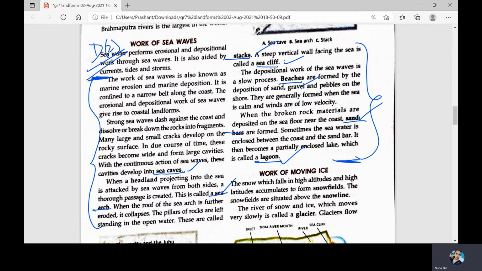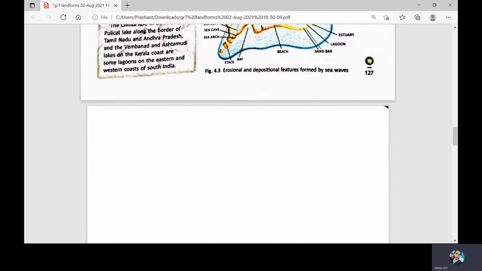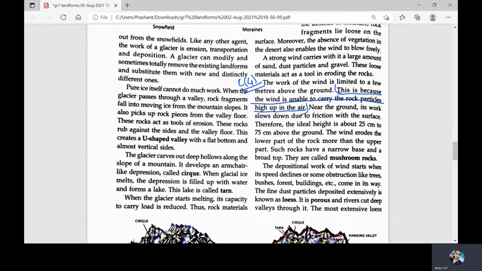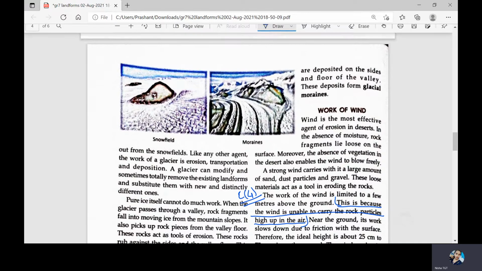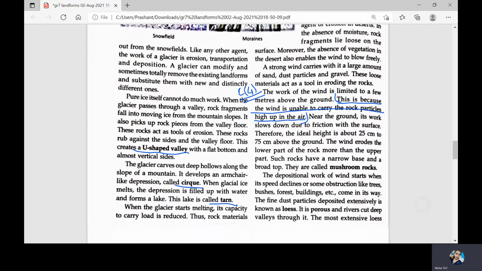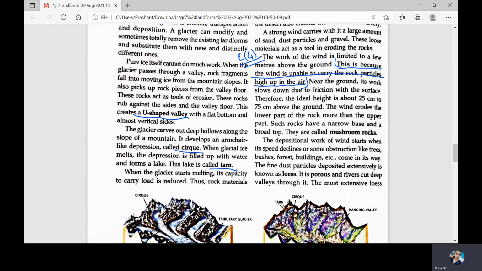Now, the next question is, explain the erosional work of glacier. You have to write only the erosional work. So under the erosional work will come U-shaped valley, cirque, and tarn. These three will be termed as the erosional work, and the depositional work of glacier is glacial moraines, so it's not been asked. So you will write only about U-shaped valley, cirque, and tarn. You have to explain how these are formed. For this, you can refer to this paragraph. You'll get your answer: the erosional work of glacier consists of U-shaped valley, cirque, and tarn.